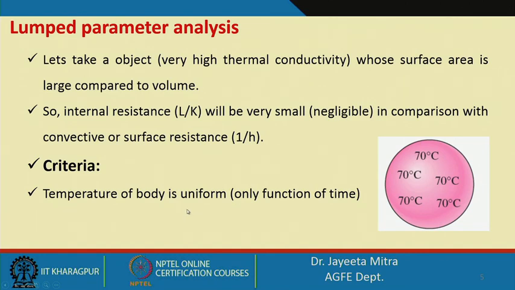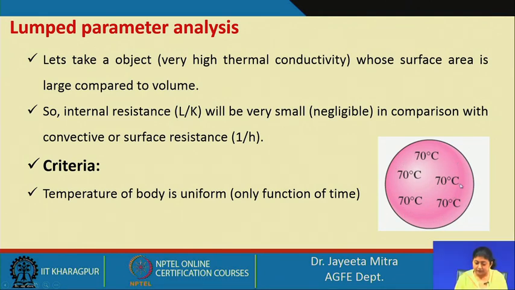Since the conduction is very high, the same temperature prevails everywhere in the material, so the temperature of the body is uniform and is only a function of time.